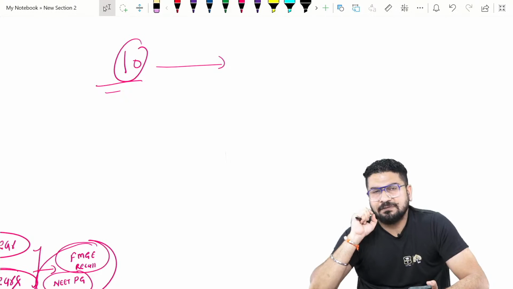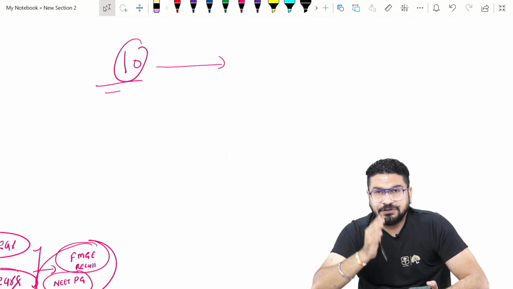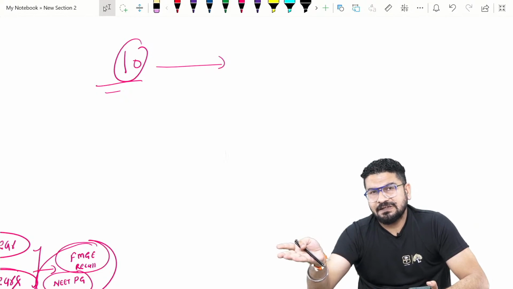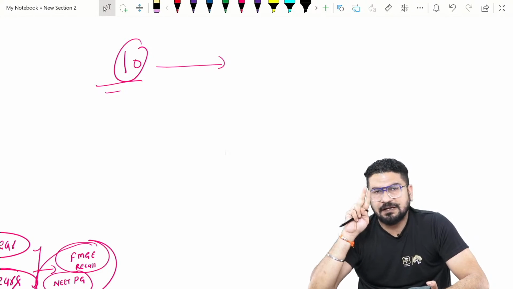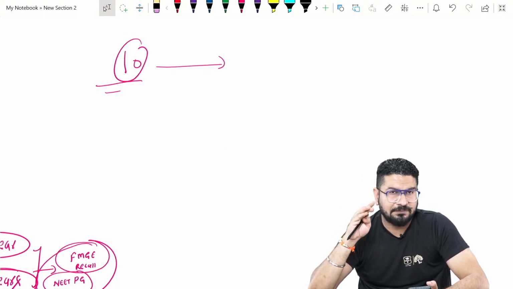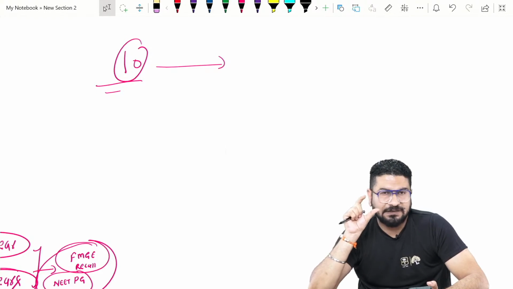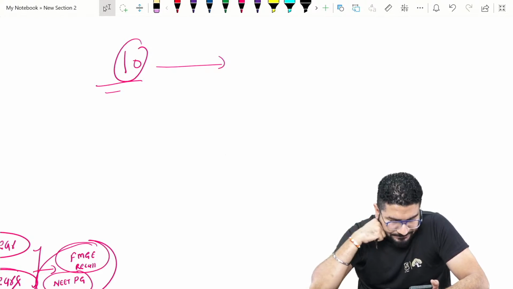So what is my advice is, instead of solving more MCQs, solve previous years' recall questions. I told you there are NEET PG books available, FMG books available, and apps for both. So solve the past 3-4, 5 years' questions.